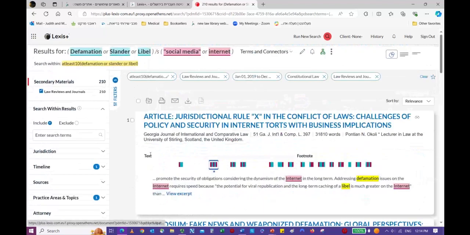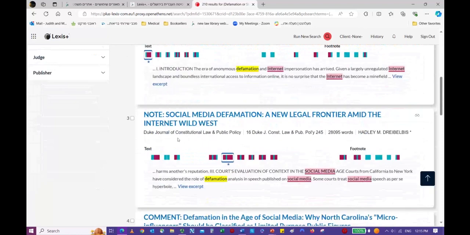So you want the article, which is now down to 210, to have at least 10 times defamation or slander or libel, and at least one of those times within the same sentence as social media or internet. And you want it to be from 2019 till now, and you want it to be on the practice area of constitutional law. And we're going to start by looking at this third article from the Duke Journal of Constitutional Law and Public Policy.